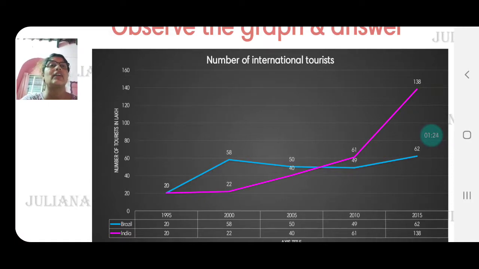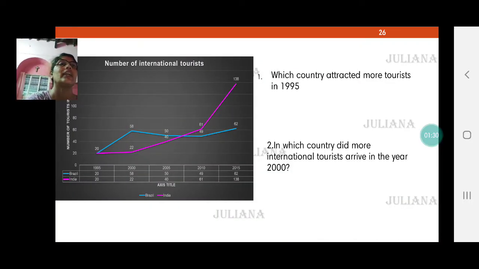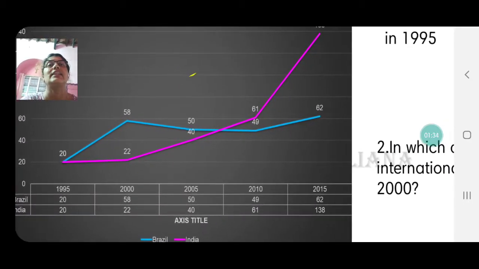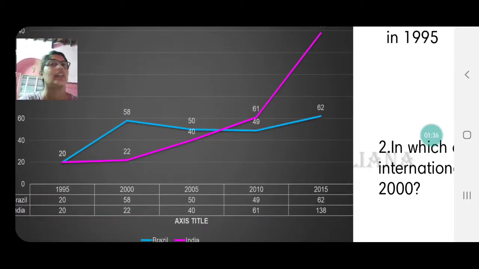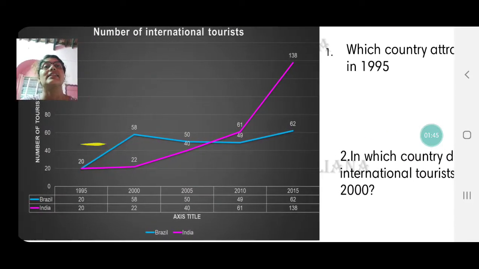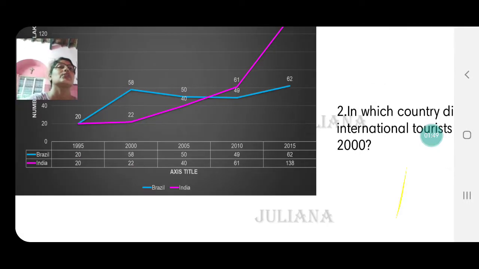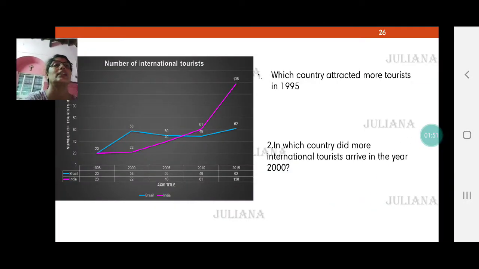Now this is the graph that we have and there are a few questions here. The first question is, which country attracted more tourists in 1995? If you look at 1995, we find that both are equal. Both are situated at 20 lakh tourists. How do I know it's lakh? From the y-axis, you find there it is number of tourists in lakhs. So the answer is that both the countries had equal tourists in 1995.